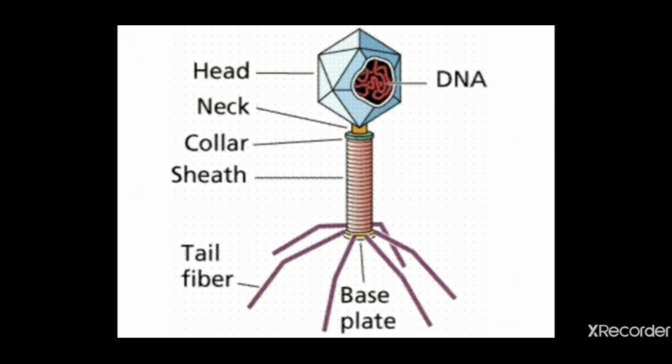It has a head. Here you can see this is the head of virus. This is called the neck of the virus. Below the neck is the collar. This pipe portion is the tail or the sheath. Here you can see these are the tail fibers and the base plate. And inside this head you can find the genetic material. Here it is written DNA. Yeah, DNA or RNA, that you will be studying in some other lessons. So this is the morphology of virus, very simple, but yet it is having a very infectious body.